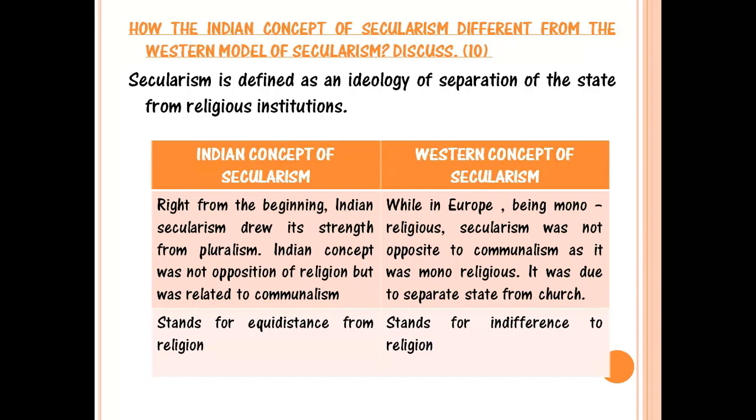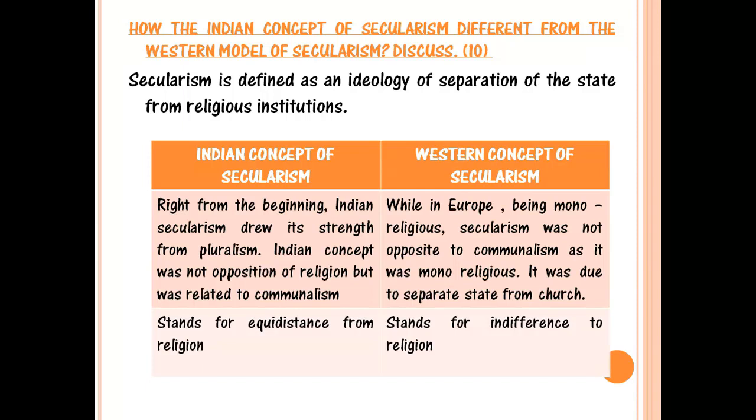Now, the second point is that the Indian concept of secularism stands for equidistance from religion. In the Western concept, there is a strict wall of separation, and it's a kind of indifference to religion. But in the Indian concept, you can say there is a wall, but with a door through which only the state can enter into the religious domain for reforms.